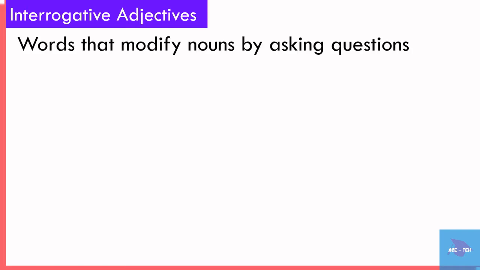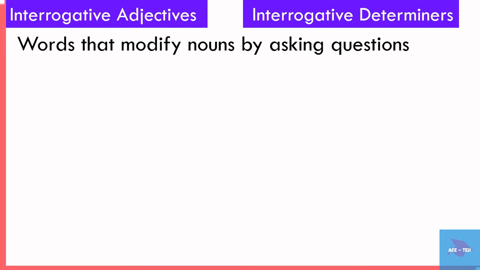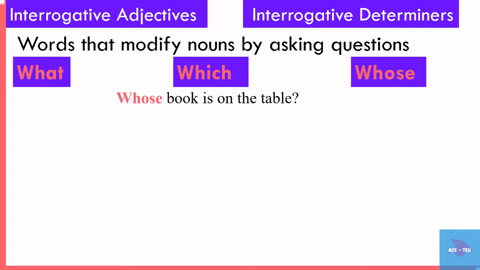Interrogative adjectives are words that modify nouns by asking questions. They are also called interrogative determiners. Interrogative adjectives include the words what, which, and whose. Now let's see the uses of what, which, and whose.